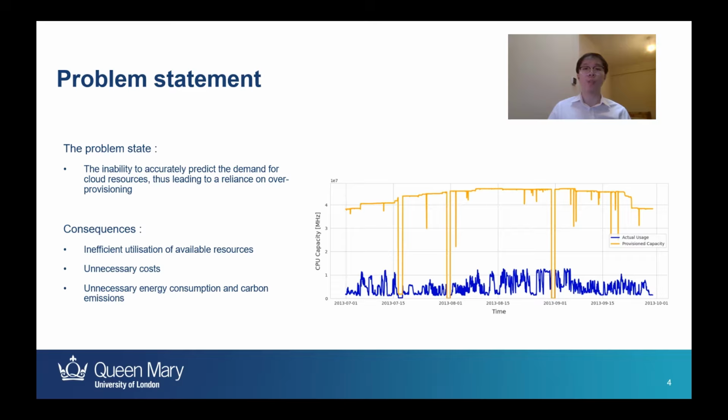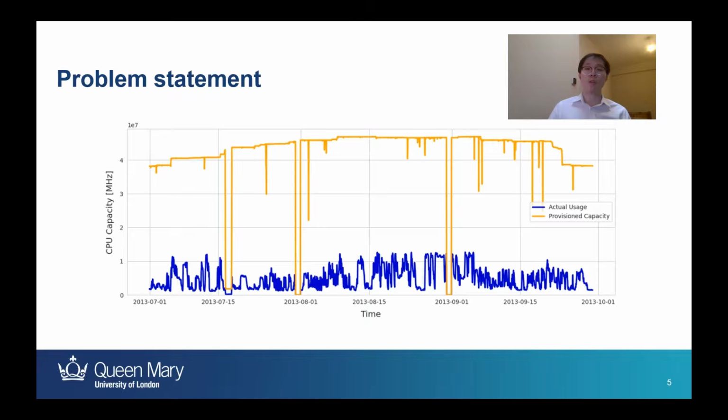To the right, you can see a figure which represents the CPU utilization on a cloud environment consisting of thousands of virtual machines. This graph was from the dataset utilized to train the model, which will be explained a bit later. Here's a closer look at the graph. The yellow represents the provisioned CPU capacity, while the blue represents the actual utilized CPU capacity.